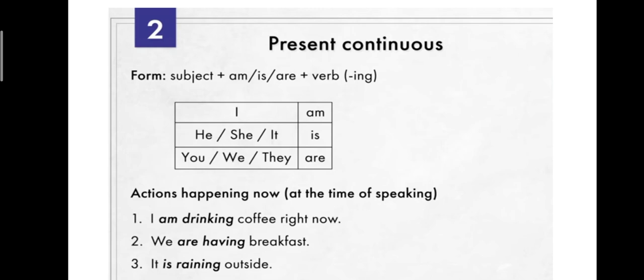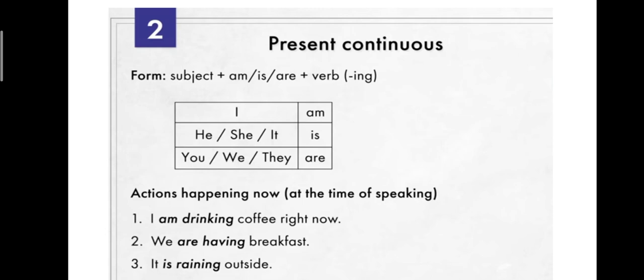Let's begin. What is the subject that carries am? I am. He, she, it is singular, so is. You, we, they are plural, so are. I am, he, she, it is, you, we, they are. So let's start.